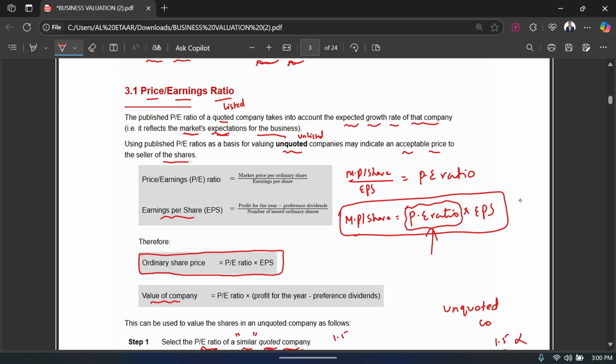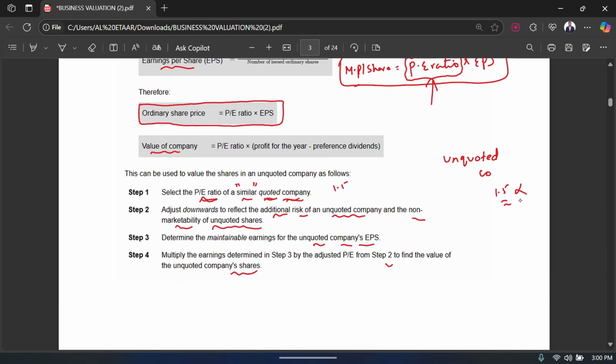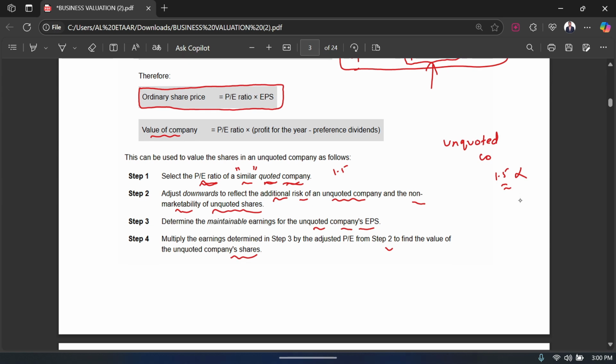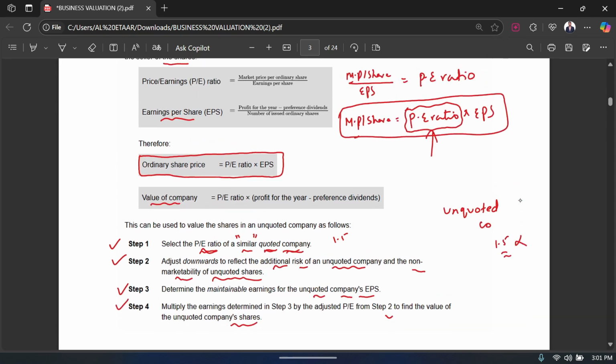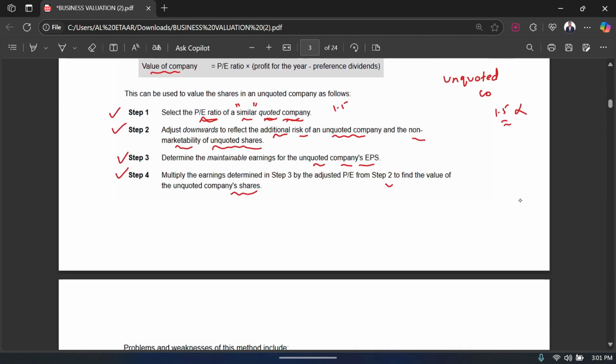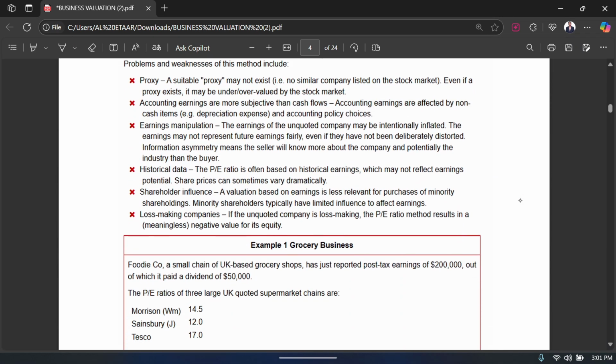Now, how do I get my PE ratio? For a listed company, a quoted company, you can easily calculate the PE ratio from the financial statements, and there are a lot of software tools that can give you the PE ratio calculated, right? So you can easily get that. There is no problem. But the problem is that if there's an unlisted company that I'm trying to invest in, how do I get the PE ratio for that? For that, we have 4 steps that we can apply to get the PE ratio of an unquoted company, because again, you need the PE ratio to get the market price or the value of the business, right?